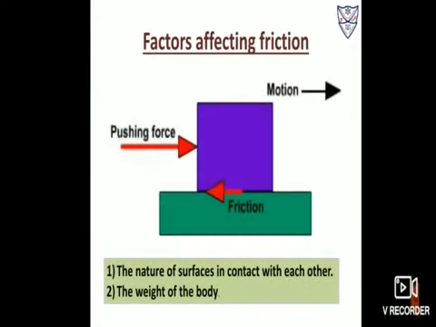Now students, let us discuss factors affecting friction. Friction depends on two factors: first, the nature of the surfaces in contact with each other, and second, the weight of the body. First, the nature of the surface. If the surface is rough, there is more friction, and if the surface is smooth, there is less friction. Second is the weight of the body. If there is more weight, then there is more friction. If there is less weight, then there is less friction.